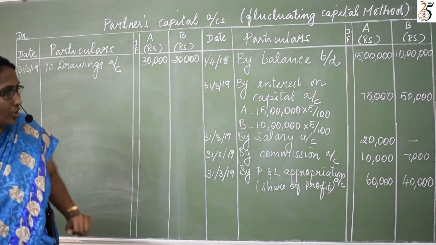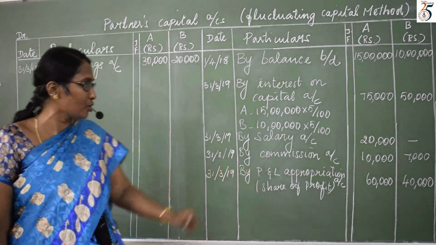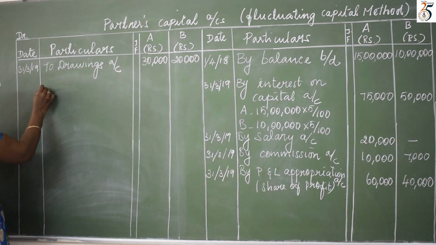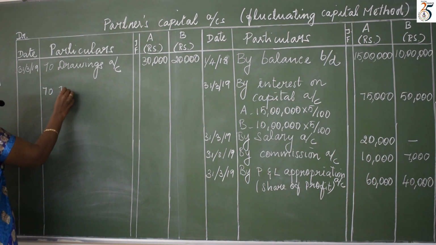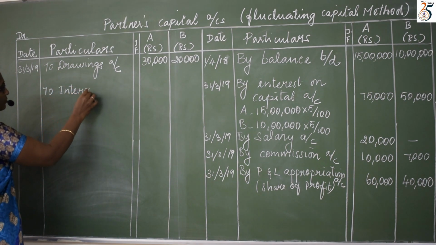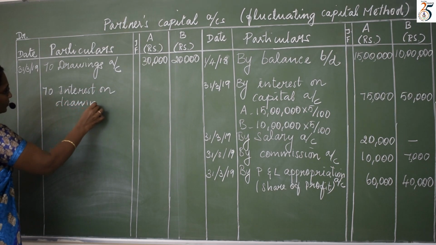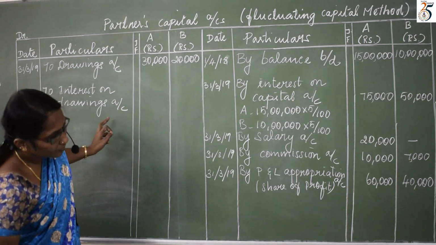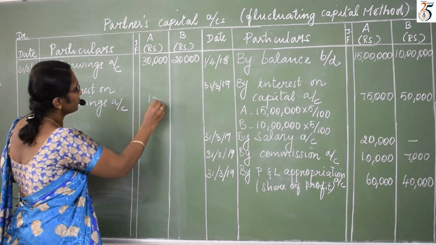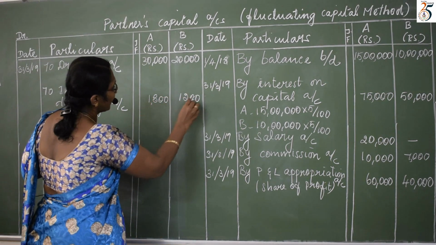So next one is interest on drawings. How much interest on drawings is given here? 1,800 and 1,200. Interest on drawings account for A 1,800, for B 1,200.